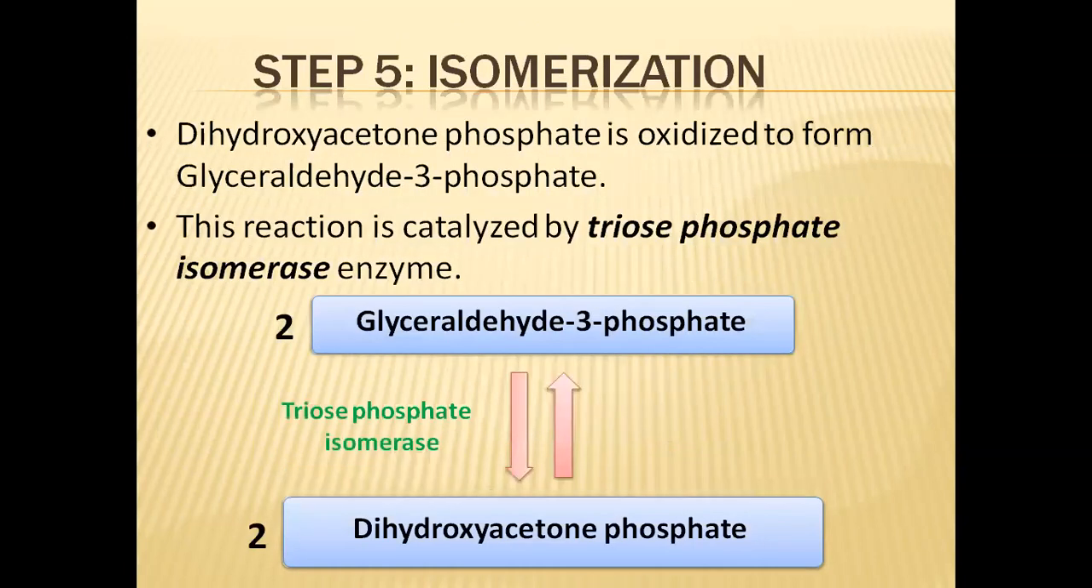So the fifth step is isomerization. In the second step we also saw isomerization, where glucose 6-phosphate was isomerized into fructose 6-phosphate. Here in this step, what is happening? Dihydroxyacetone phosphate is converted into glyceraldehyde 3-phosphate. The triose phosphate isomerase enzyme will be catalyzing this reaction.